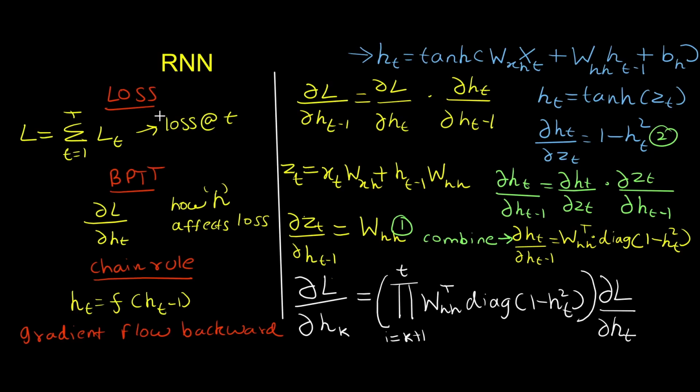Let's talk about the loss function, the gradient flow, and the backpropagation in recurrent neural networks. Here we have the loss function L. L can be any loss function, like the cross entropy loss function, at time step t. This represents the loss at time step t. We calculate this for all time steps, denoted by the summation symbol. As in neural networks, in the gradient flow we need to find how the loss function changes. To answer that, we need to find the partial derivative of the loss function with respect to the term which directly affects it, which is the hidden state at time step t. This term, partial derivative of L by ht, tells how h affects the loss.